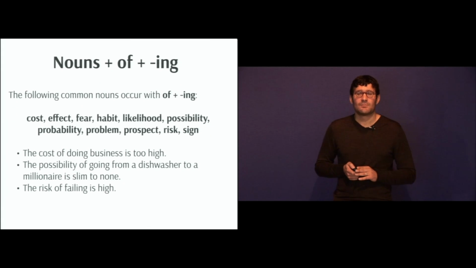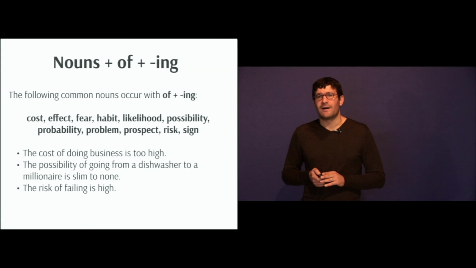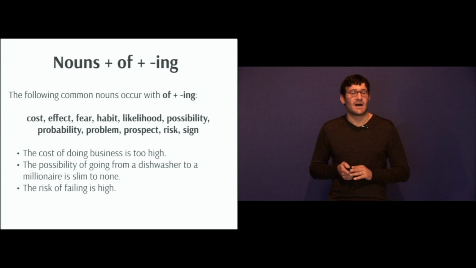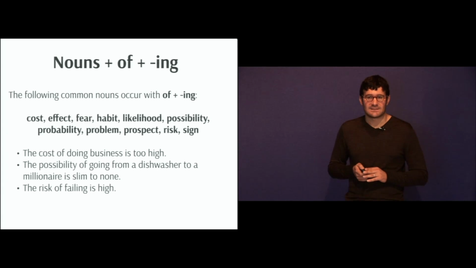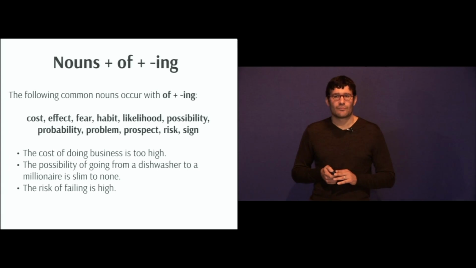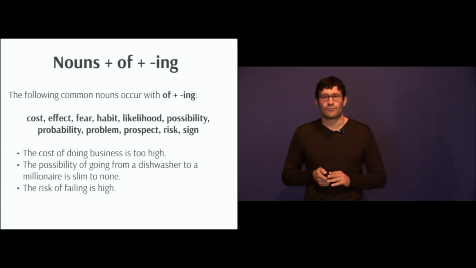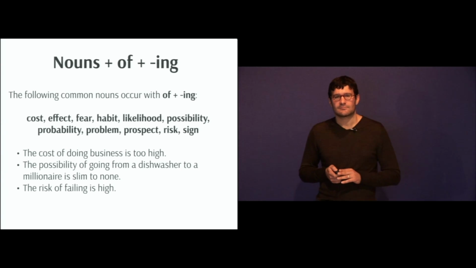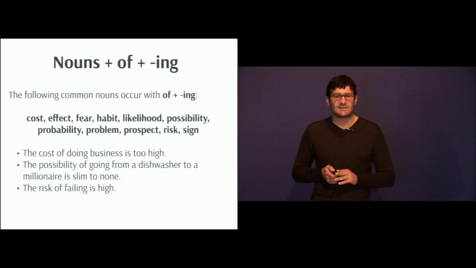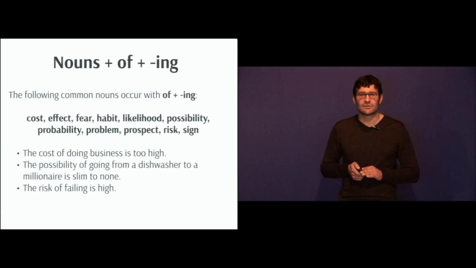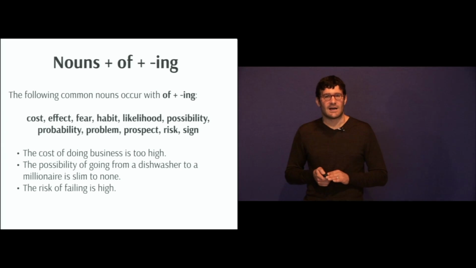Now nouns plus of plus ing. The following common nouns occur with an of plus an ing: cost, effect, fear, habit, likelihood, possibility, probability, problem, prospect, risk, and sign. The cost of doing business is too high. You can't say the cost to do business, it's the cost of doing business. The possibility of going from a dishwasher to a millionaire is slim to none. The risk of failing is high.